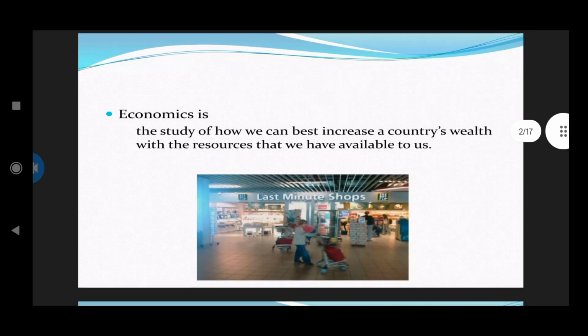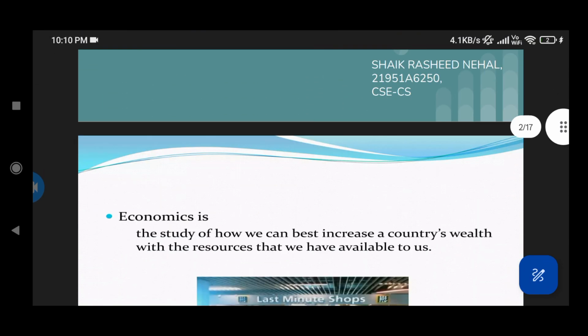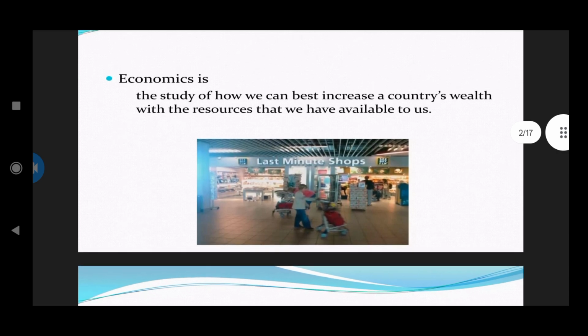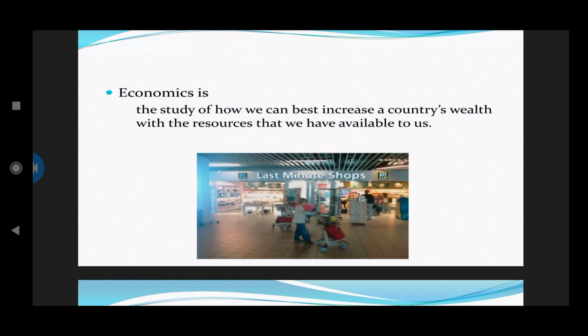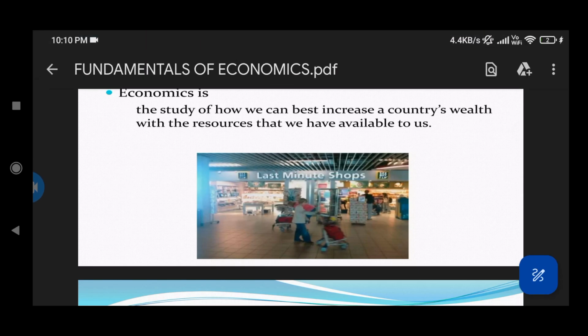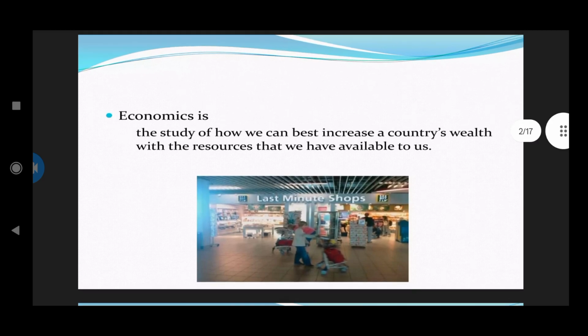Today, we are discussing a topic from the tech talk: fundamentals of economics. What is economics? Economics is the study of how we can best increase the country's wealth with the resources that we have available to us. This is the basic definition of economics.